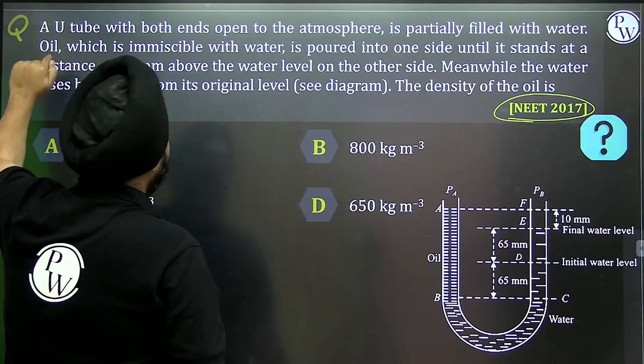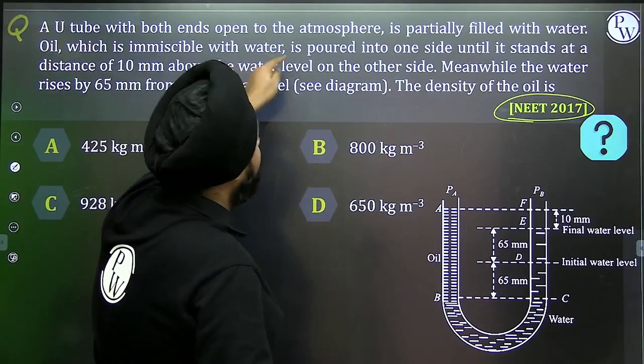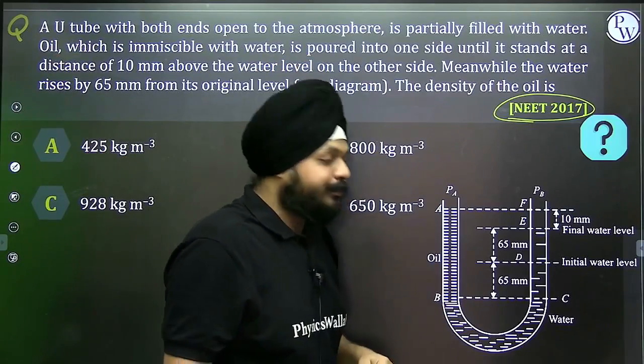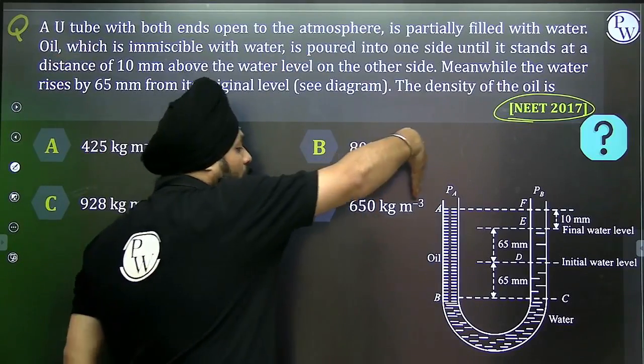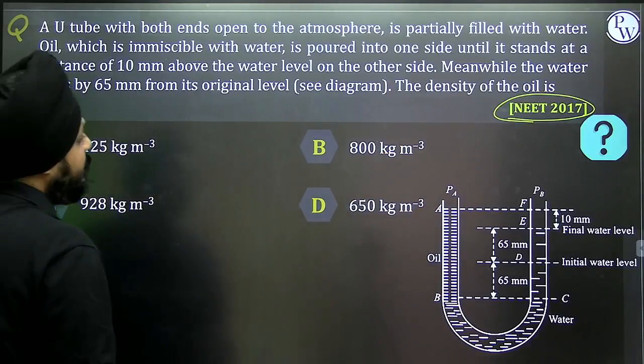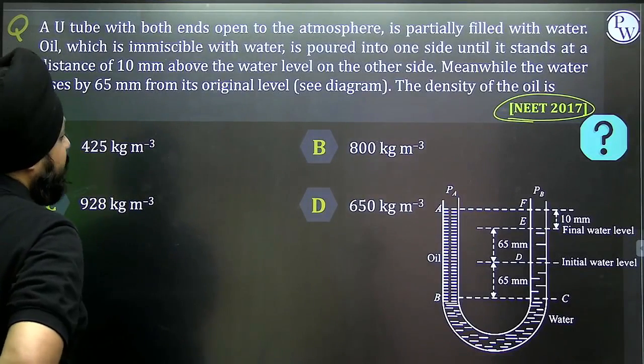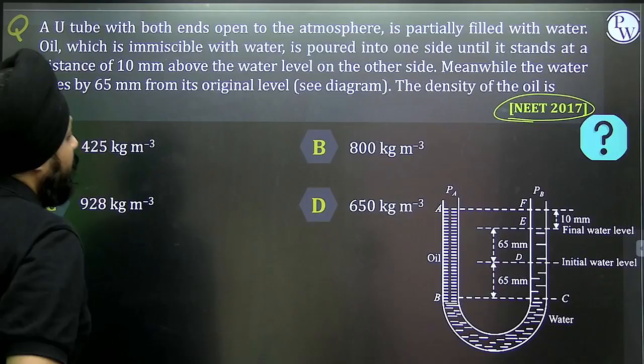Oil which is immiscible with the water is poured on one side. Oil is poured onto one side until it stands at a distance of 10 mm. The water rises by 65 mm from the original level.